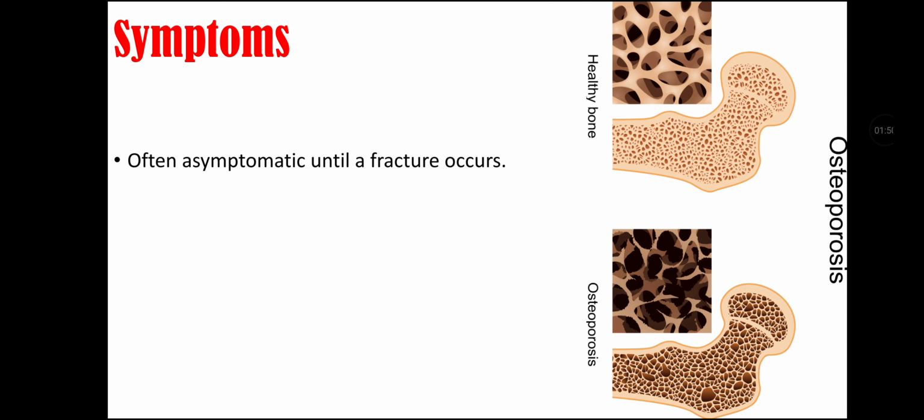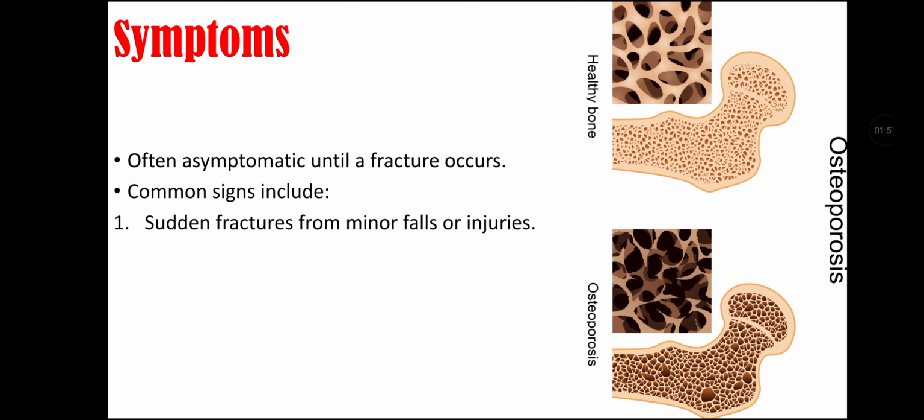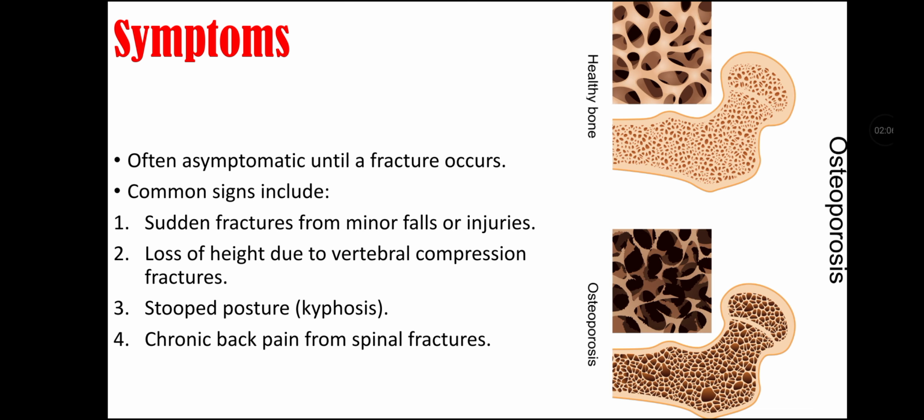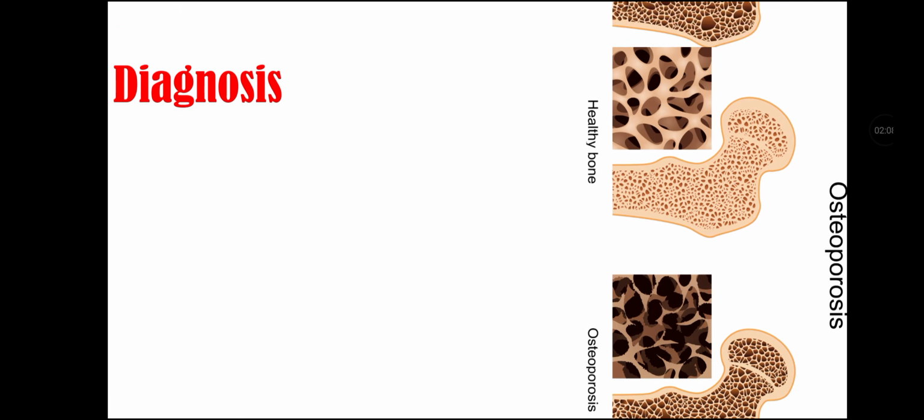Symptoms of osteoporosis. It is often asymptomatic until a fracture occurs. Common signs include sudden fracture from minor falls or injuries, loss of height due to vertebral compression fractures, stoop posture that is also called kyphosis, and chronic back pain from spinal fractures.